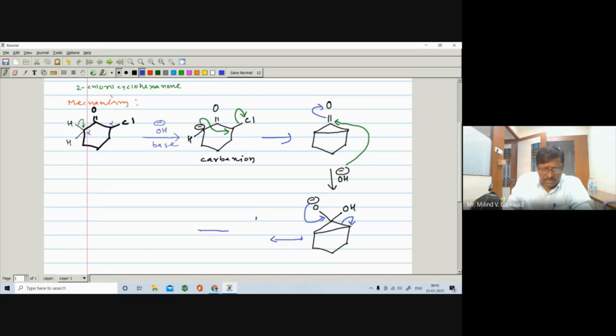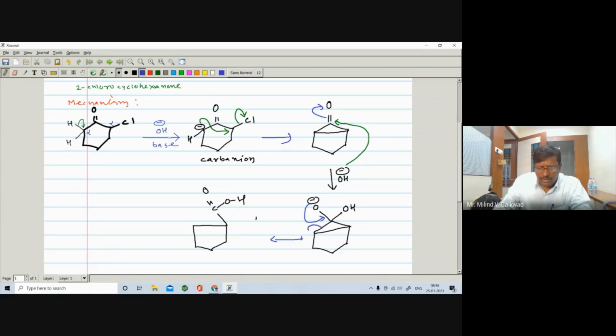Now the 6-member becomes 5-member, and you are getting such type of 5-member nucleus, right? And here you are having carbon, C double bond O, here is O and here is H, right? And this carbon will open on this carbon. Actually you have to open by this side. Okay, I will write it the other way, because I have written the structure, so I will not open from this side, I will open by this side.